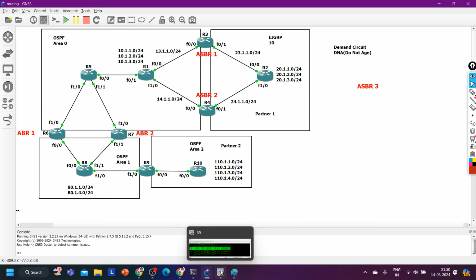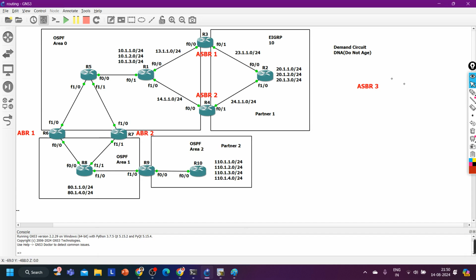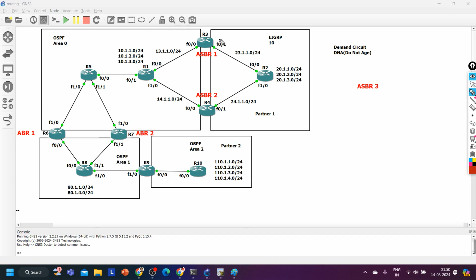Like see, in this scenario, both ASBR router 3 and router 4 are advertising 20 subnets. My requirement is that router 3, means ASBR1, should advertise 2 subnets, 20.1.1.0 and 20.1.2.0 only, and router 4 should advertise the last subnet, which is 20.1.3.0.